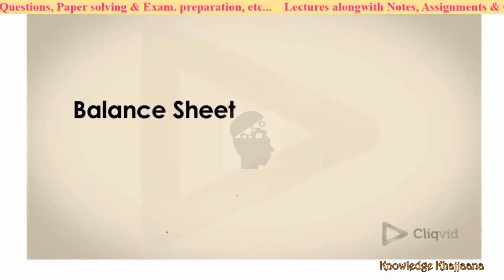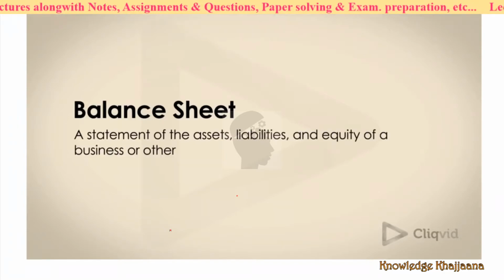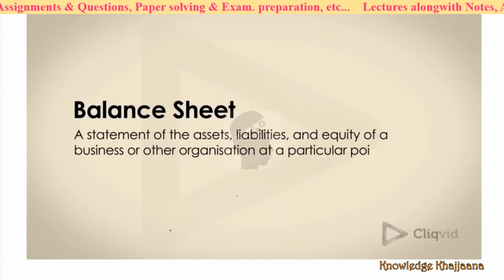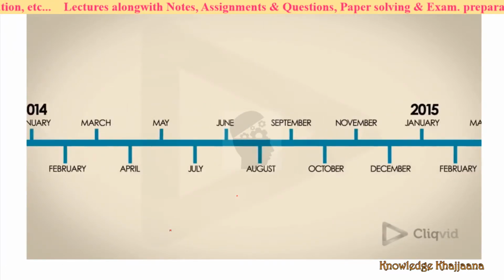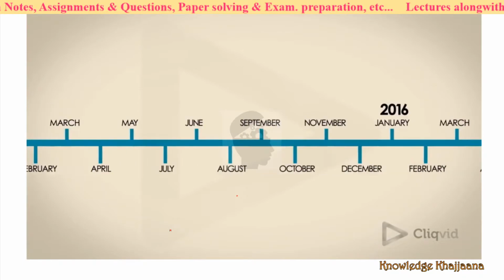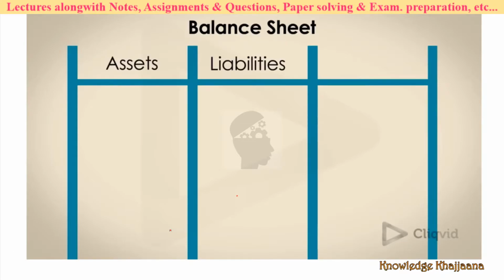A balance sheet is a statement of the assets, liabilities, and equity of a business or other organisation at a particular point in time. It can also be described as a snapshot of a company's financial condition. It is broken up into three sections: assets, liabilities, and equity.